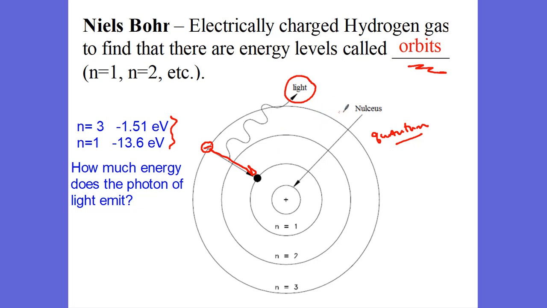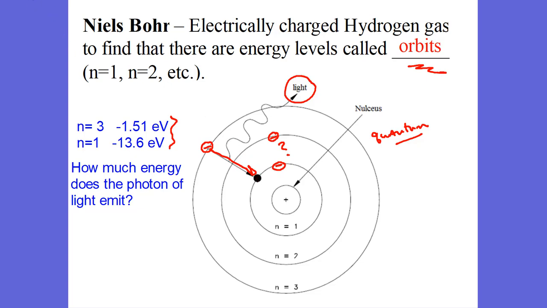The problem was when people asked him, well, what do you do with helium? Helium has 2 electrons. Where do you put the second electron? Do you put it on the n equals 1? Do you put it on the n equals 2? Where do you put this second electron? And he couldn't figure it out. So it had a disadvantage of being limited to hydrogen only.